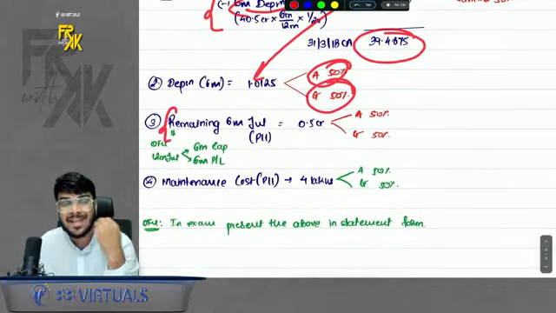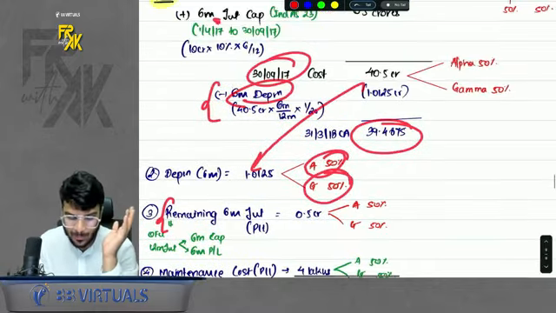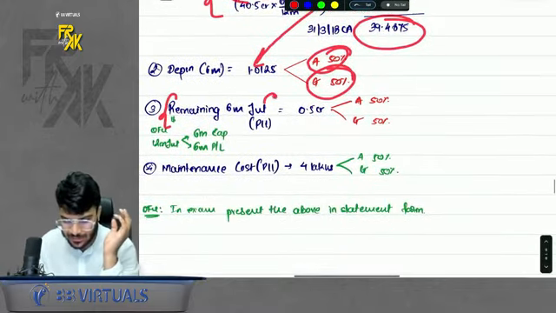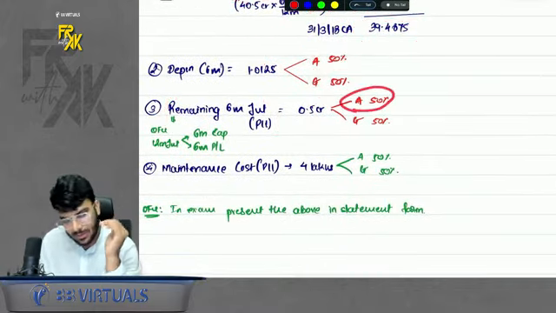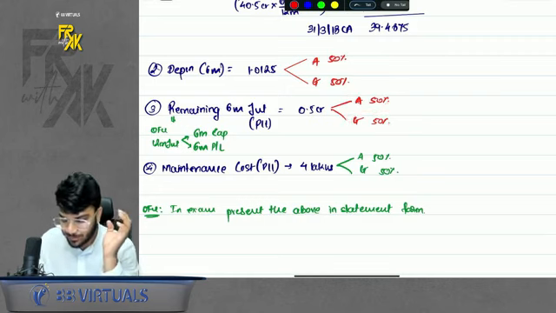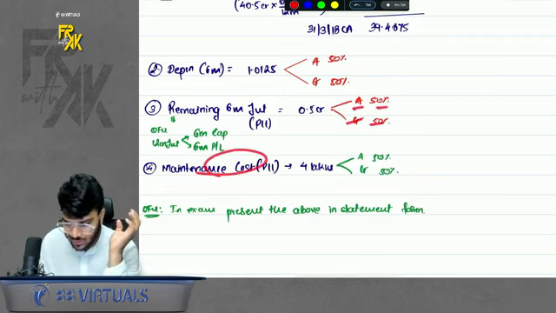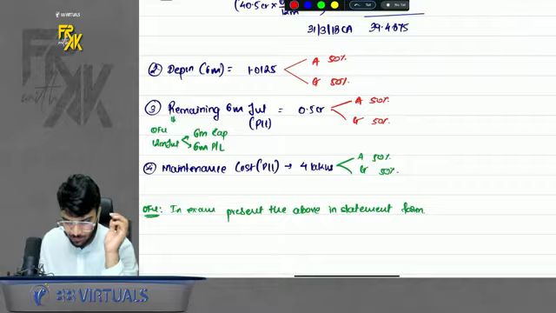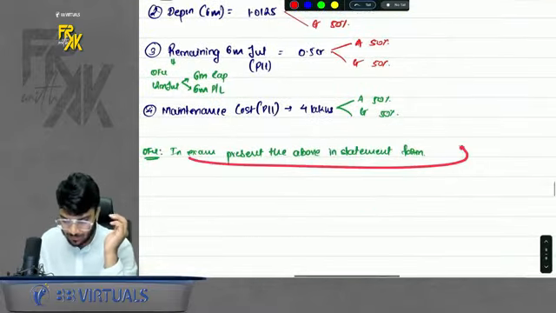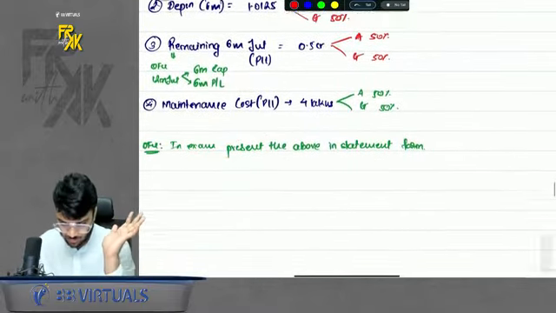Then what about the remaining 6 months interest? See, 6 months interest you capitalized. What about the remaining 6 months? This interest you will transfer to profit and loss. Again, individually bifurcate between alpha and gamma 50-50. Maintenance cost, again bifurcate. Okay, so in exam, if you want to present this, just present the above in the statement format. That's it. Okay, so this was a good question.